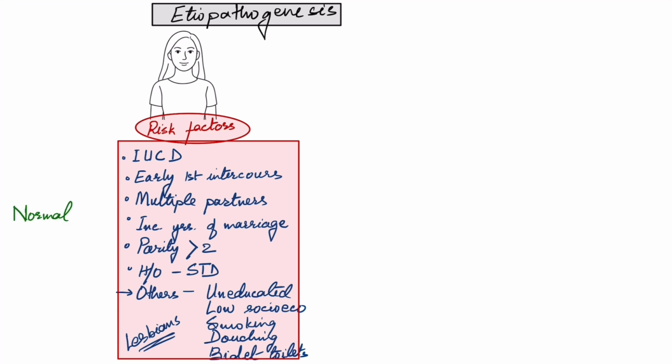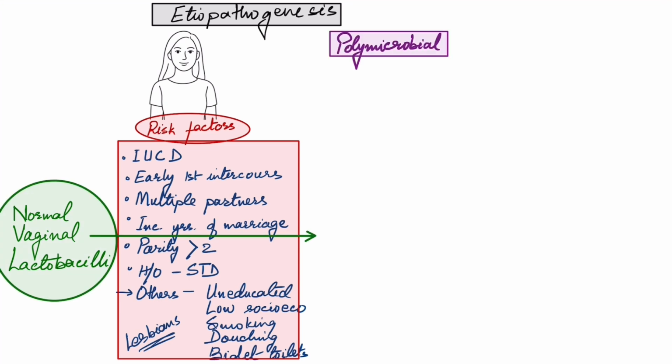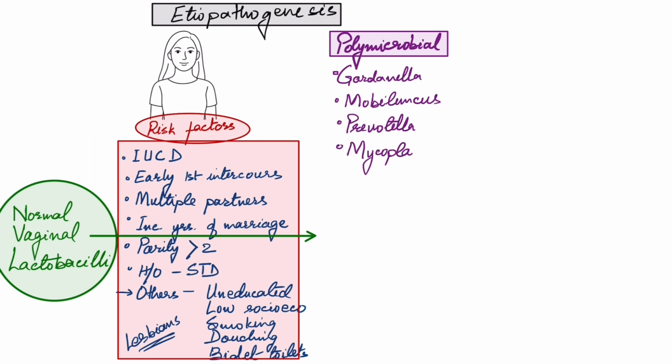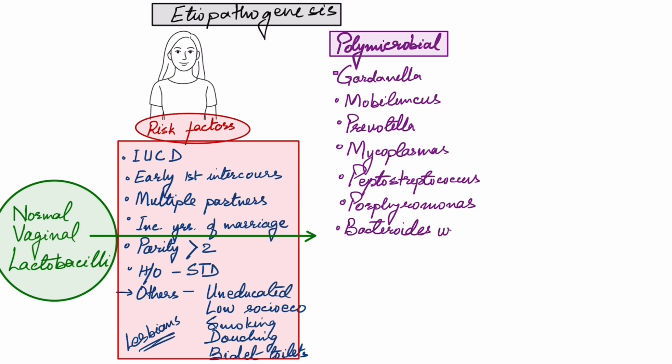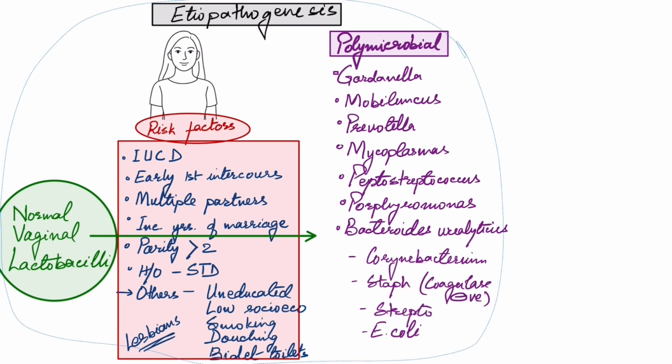Due to these risk factors, the normal vaginal lactobacilli are replaced by a polymicrobial ecosystem which consists of anaerobic bacteria and mycoplasmas, which are Gardnerella, Mobiluncus, Prevotella, Mycoplasma, Peptostreptococcus, Porphyromonas, Bacteroides ureolyticus, and others like Corynebacterium, coagulase negative Staph, Streptococcus and E. coli.